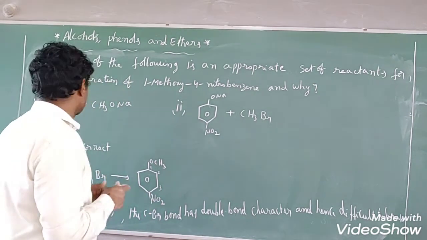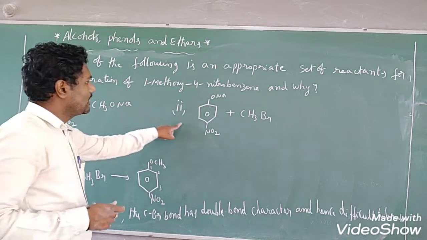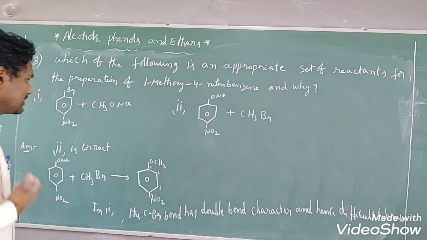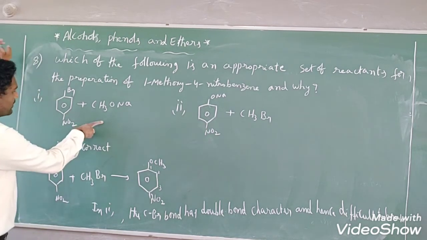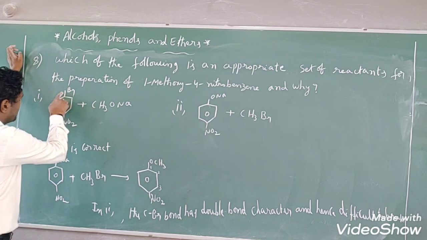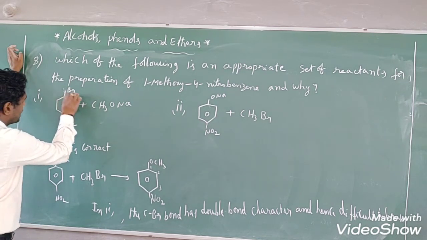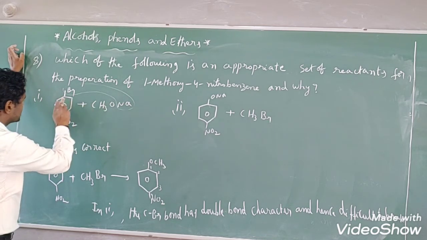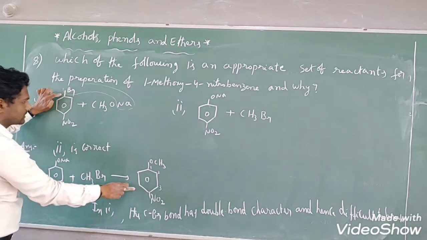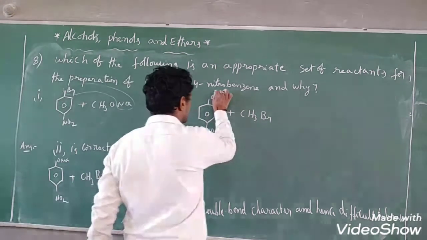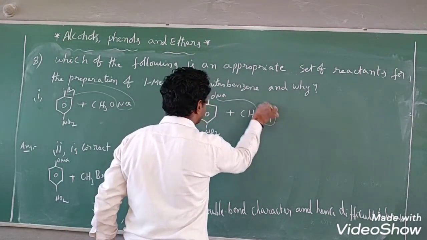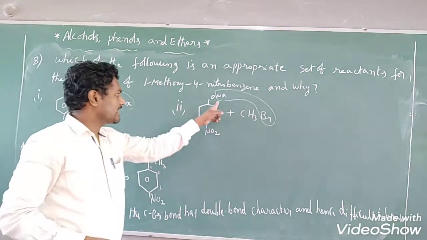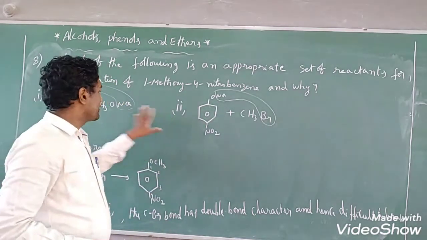How do we prepare this? Among these two, which is the correct set to get this compound, right? And why? See that here, suppose you take this mixture, whenever the bond is broken between this carbon and the bromine, and here sodium will be removed, and NaBr will be removed, OCH3 will add, and here you will get this. And here also, if you observe, sodium ion combines with the Br and it produces this again, the same compound. CH3 will attack on oxide, right? Which is the appropriate set?